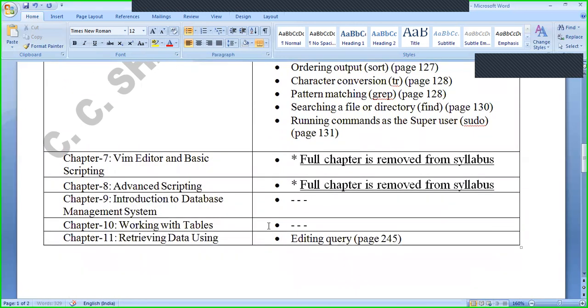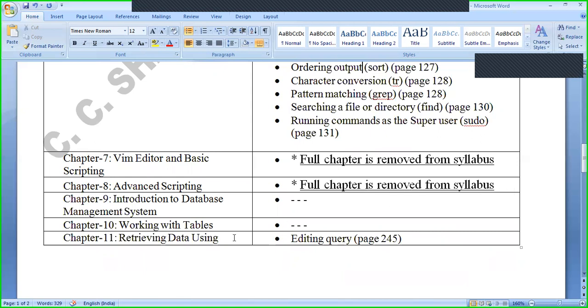Let's go to the next, chapter number 7, Vim editor and basic scripting. The full chapter is removed from the syllabus, meaning nothing is going to be asked from this chapter, but for your betterment you should prepare this chapter so you will understand the basics about the computer. But no question will be asked from chapter number 7. Chapter 8, advanced scripting. In this also the entire chapter is removed, meaning nothing is going to be asked from this